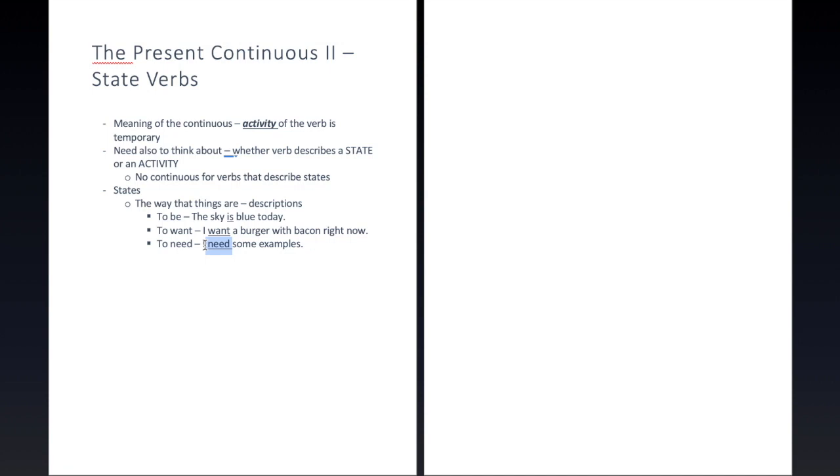We're just saying somehow the way that things are. Believe is a good example. I believe you. And you should believe me. So again, just a description. If you believe or you don't believe, you kind of don't have a choice.